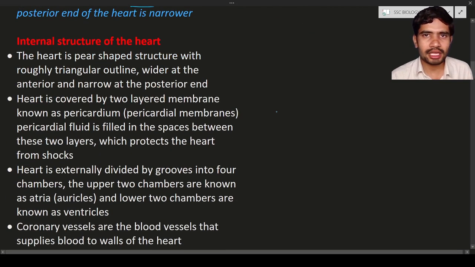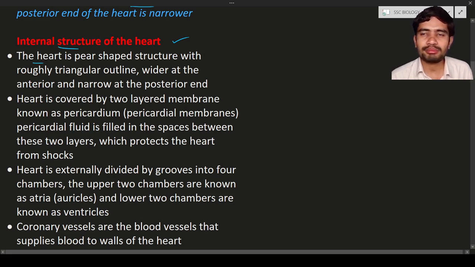Okay, now the lab activity is over. Now we are going to study the internal structure of the heart. So for the internal structure of the heart, we are going to see what the parts are and what the shape of the heart is. Everything we are going to discuss in the internal structure of the heart.